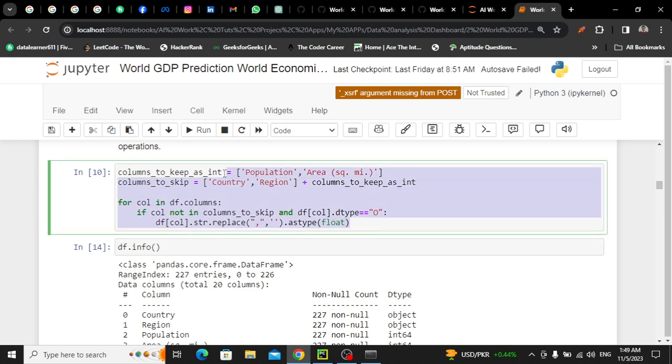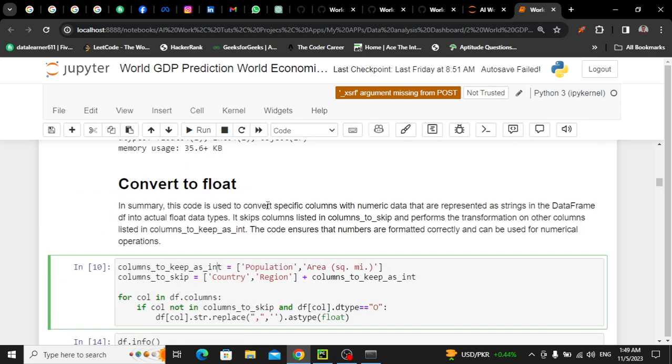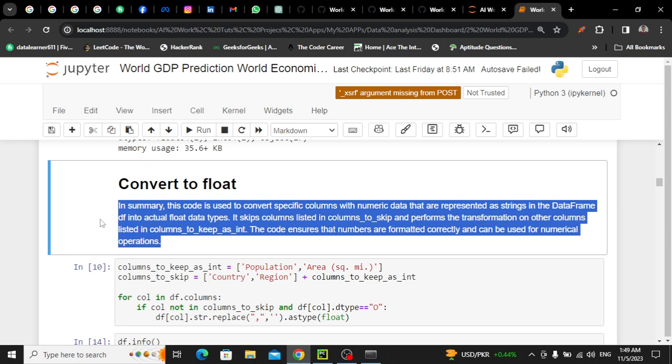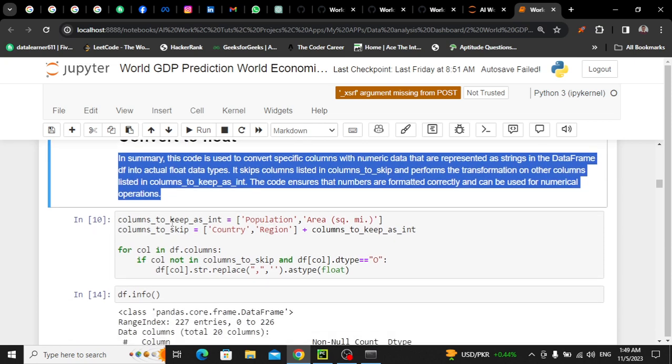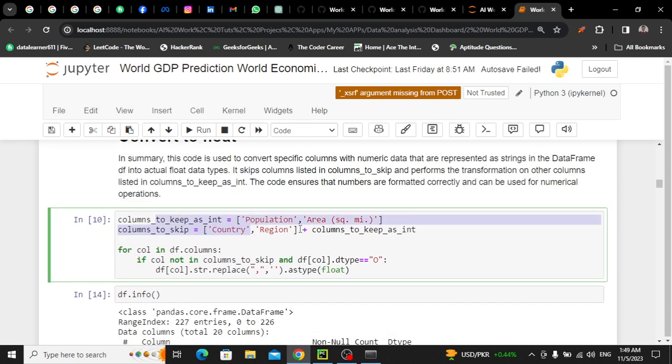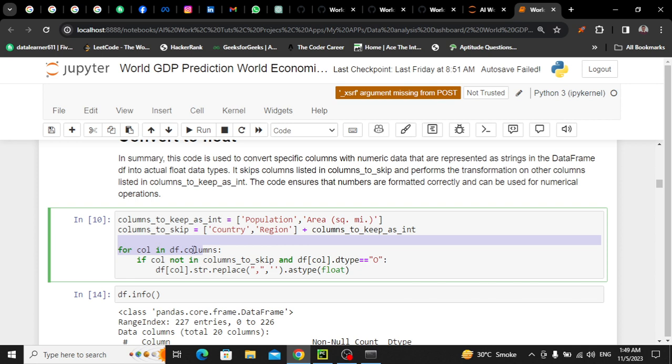So what this line of code means, simply understand. I've also explained it right here. Don't worry, once you get this notebook, you'll see all the things. First of all, we are ignoring the four columns that we have explicitly mentioned: population, area, country, and region. This loop takes all the columns one by one, and if it takes any other column except these four, then it will come right here, and here it will convert that column's data type into float.